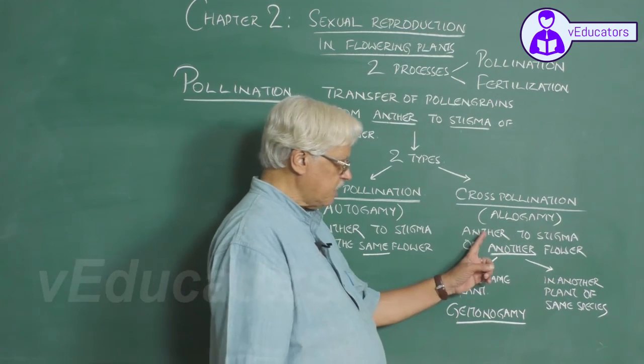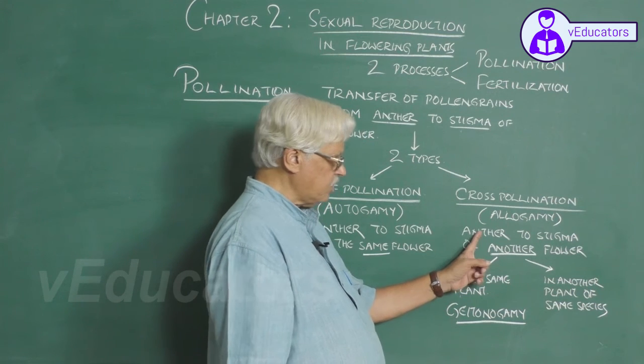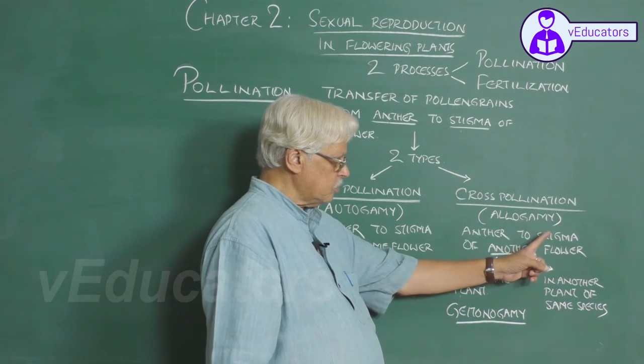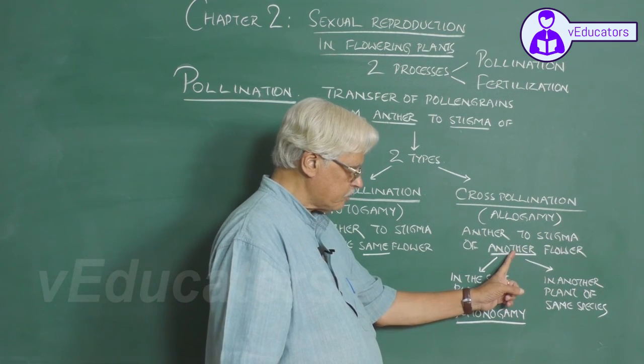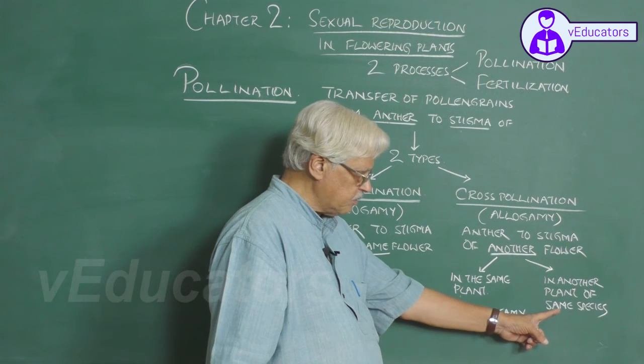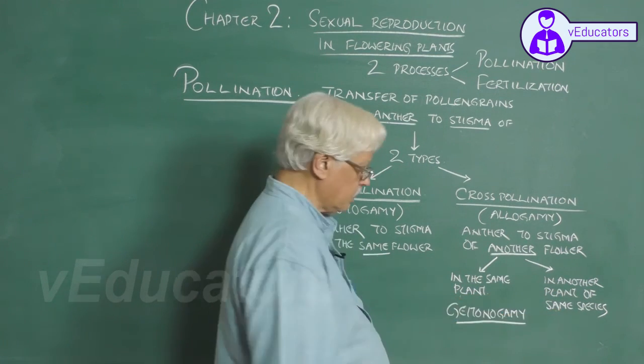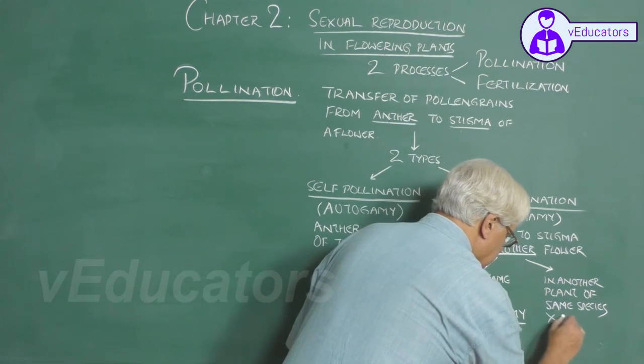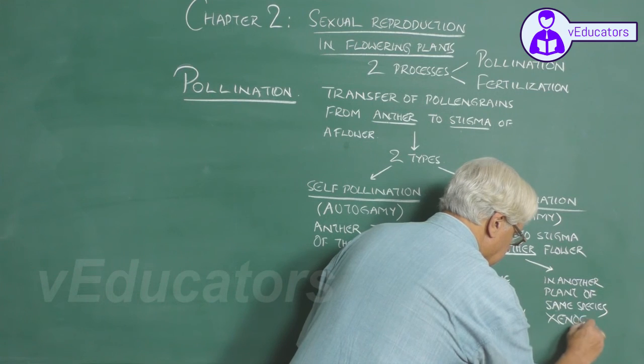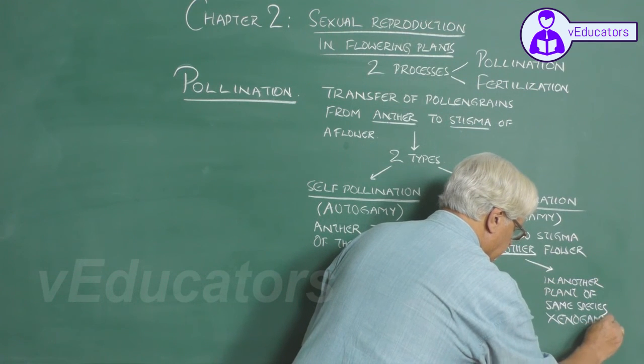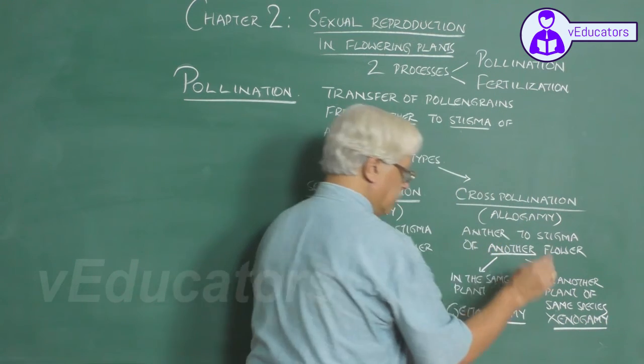If the transfer is taking place from the anther of a flower to the stigma of another flower found in another plant of the same species, then it is called xenogamy.